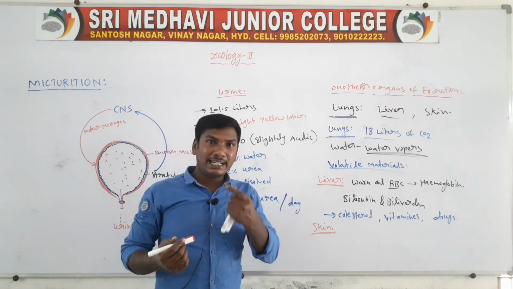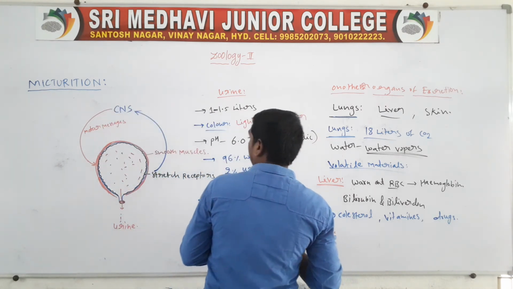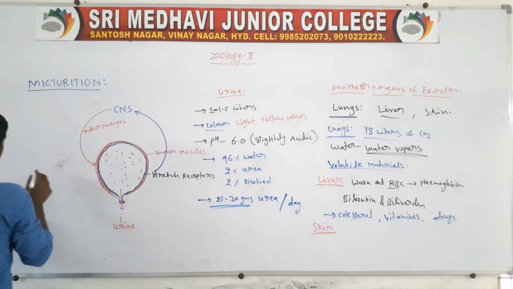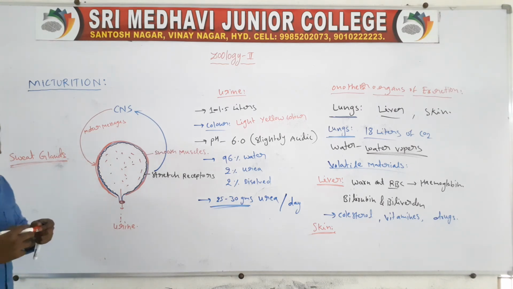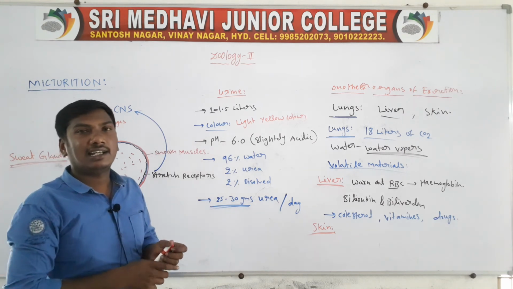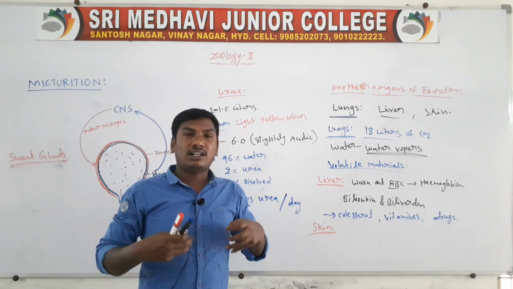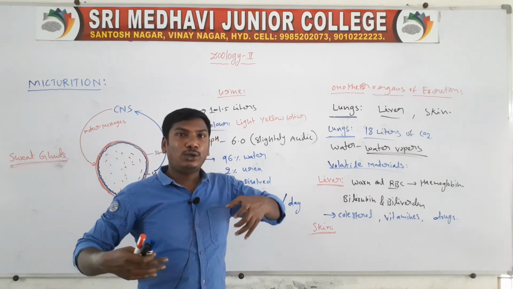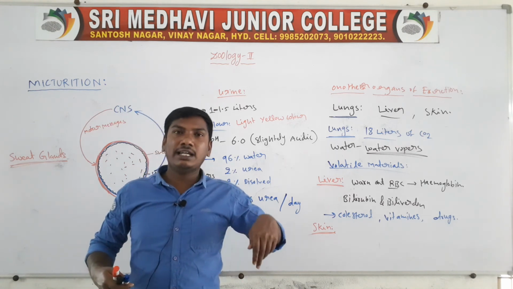The skin contains two types of glands. One type is the sweat glands. The sweat glands secrete sweat, whose main function is cooling of the body.